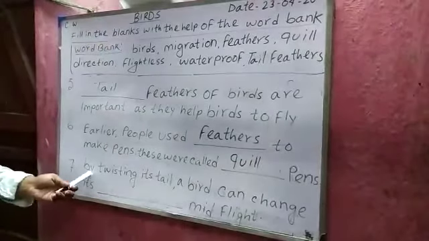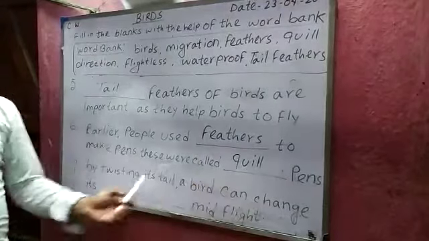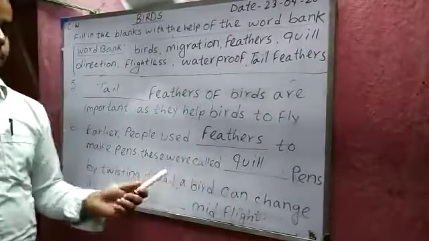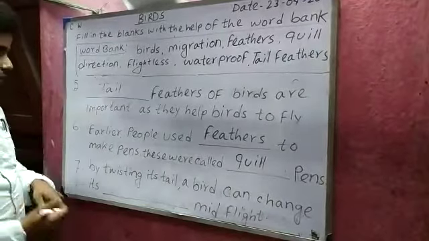And next, number 7. By twisting its tail, a bird can change its direction mid-flight. So write here direction.